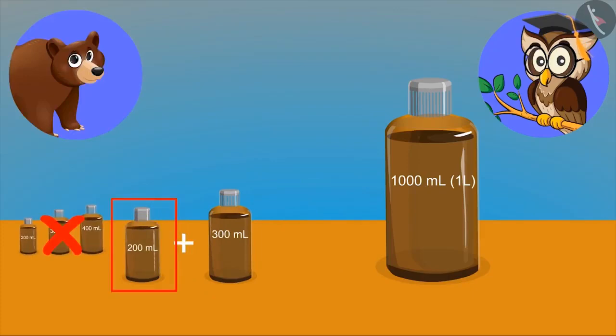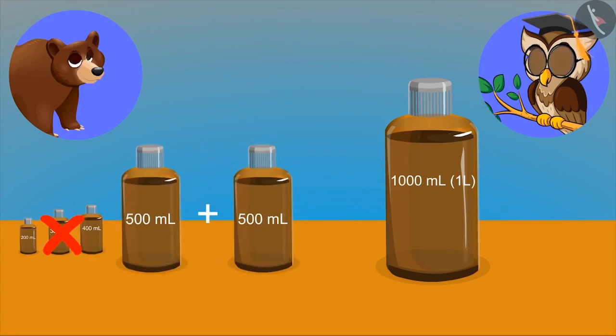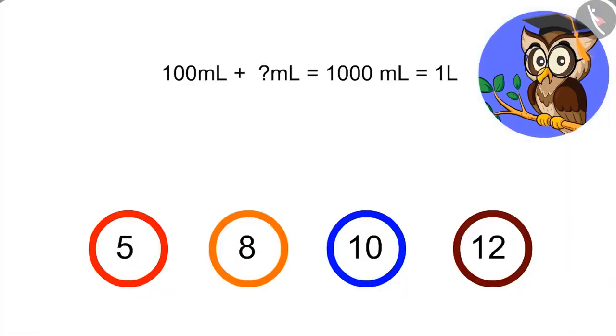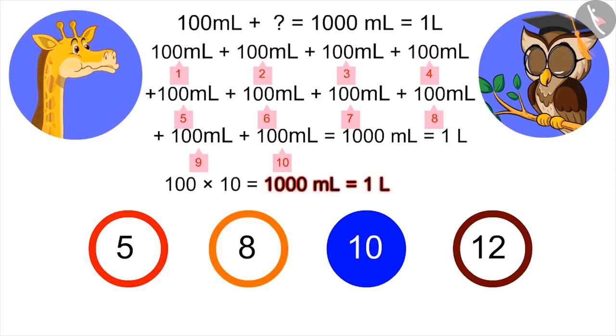Look carefully. On adding, it gives 500 milliliter, so adding one more 500 milliliter will form 1 liter. Bholu, your answer is right. Now tell, how many 100 milliliters will add up to 1 liter? Adding 100 ml up to 10 times makes 1000 milliliter. It means 10 multiplied by 100 milliliter gives 1 liter.